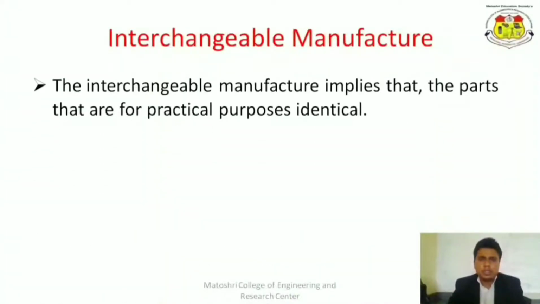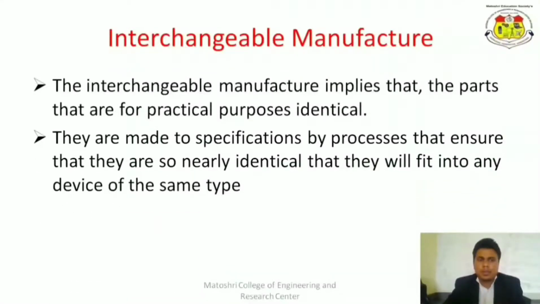In interchangeable manufacturing processes, it implies that the parts are, for practical purposes, identical. Practically identical means that two parts will meet each other during the assembly process. They are made to specification by processes that ensure they are so nearly identical that they will fit into any device of the same type.